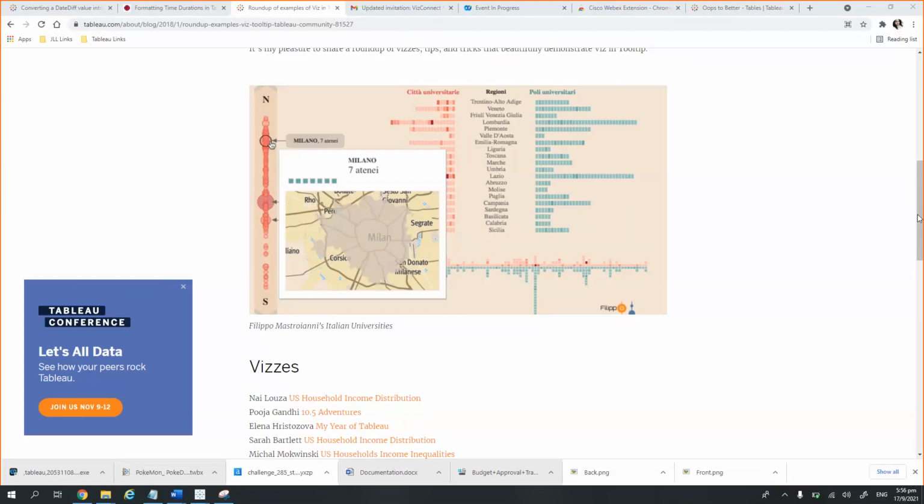I think this tooltip designing comes in the wireframe phase, but then choosing what kind of chart we are going to use, that comes at a later stage. So I think it's an ongoing process, but it definitely starts at the time we are preparing the wireframe for our dashboards.